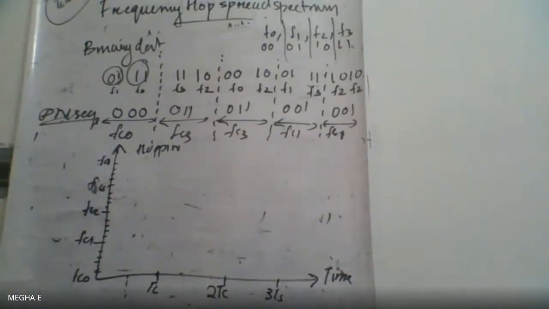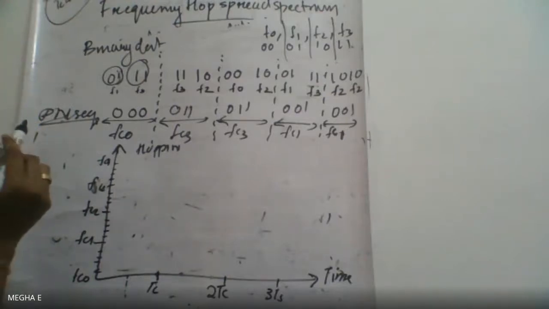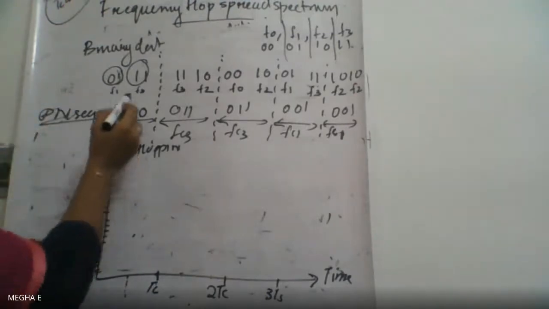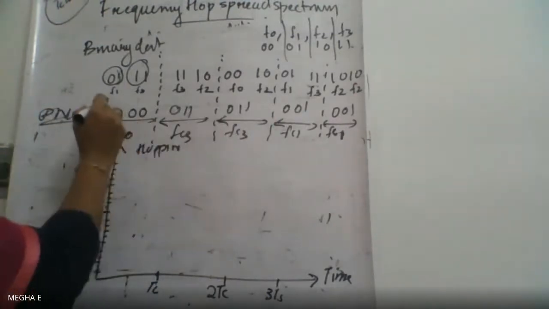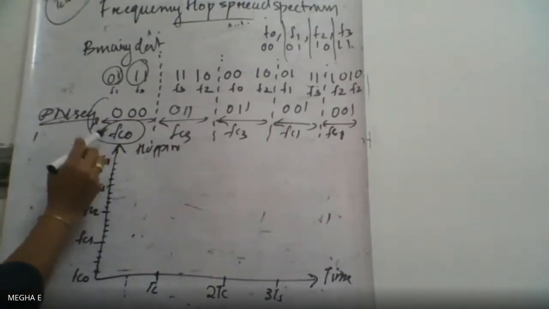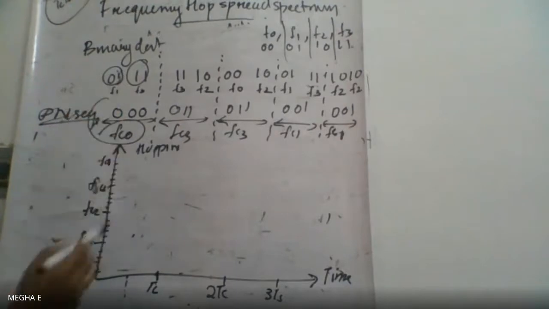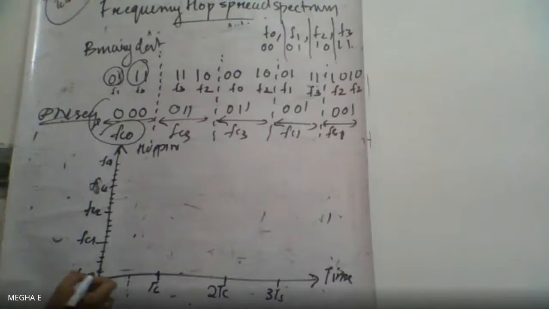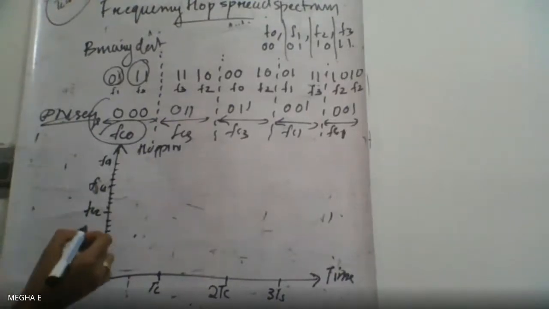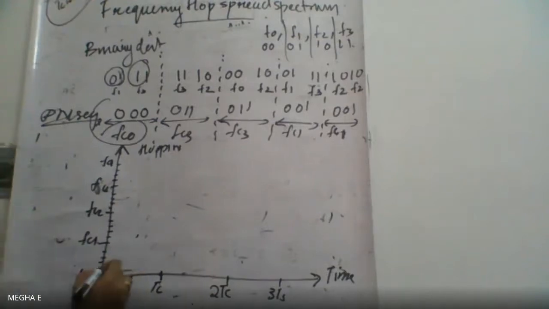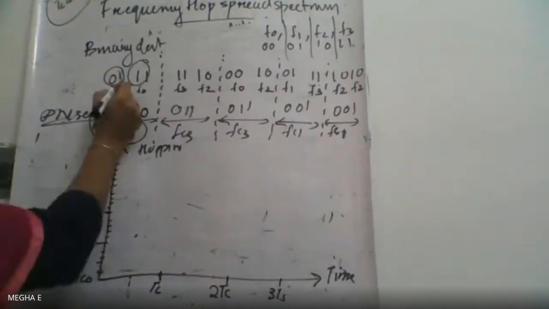So first we are sending Fc0. If we look at this PN sequence, first we have Fc0. In Fc0 we have F1 and F3.